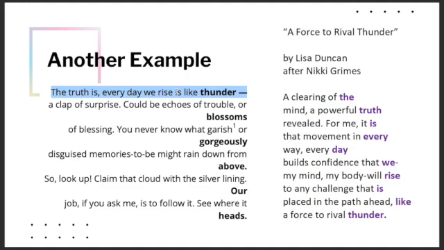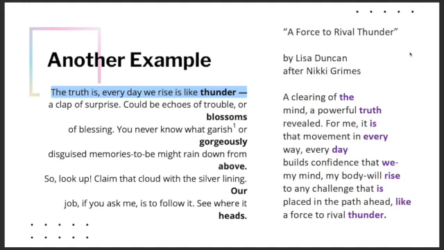So she chose to use Truth by Nikki Grimes, and she actually chose the first line. The truth is, every day we rise is like thunder. I have it highlighted there for you on the left-hand side. So her poem, she titled it A Force to Rival Thunder by Lisa Duncan after Nikki Grimes, right? She's telling us who she got this line from. I love that she did her words in purple. They really stand out. So let's hear her poem.